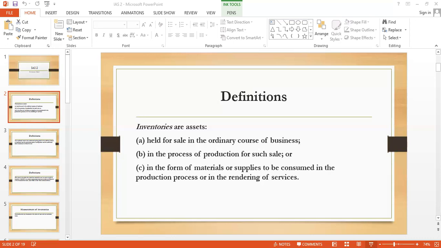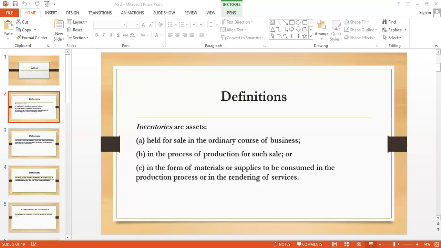So we have three types of indirect costs normally, and these are collectively known as the overheads. And overheads include the indirect material, indirect labor, and indirect expense.